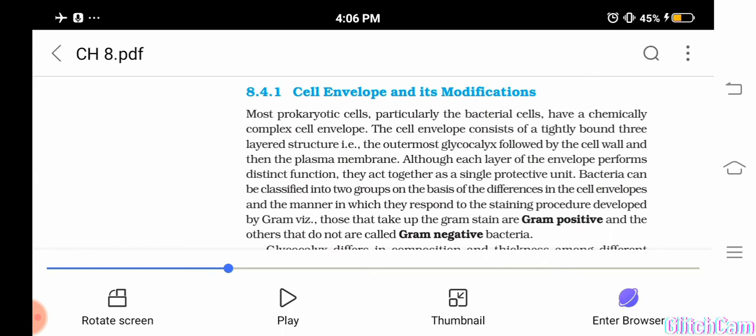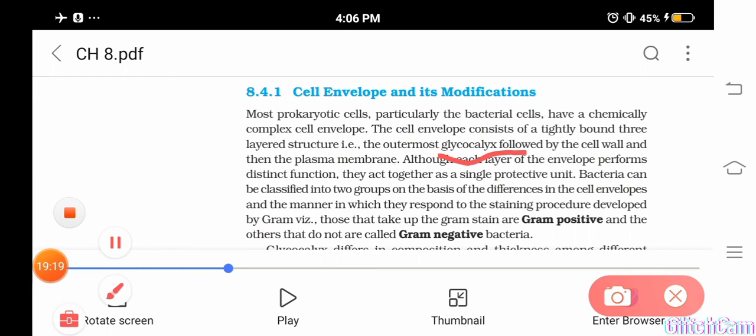Just beyond the cell wall, there is a layer made up of glycocalyx. The glycocalyx layer will be followed by the cell wall and then the cell membrane. So all these do different functions, but together they do a function of protection.